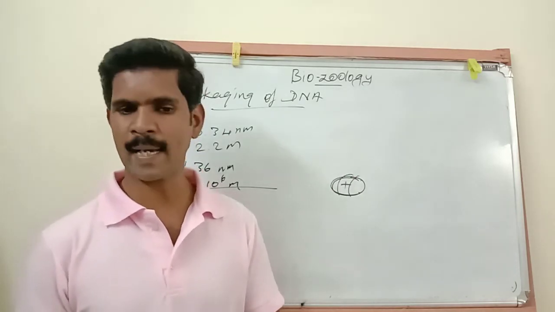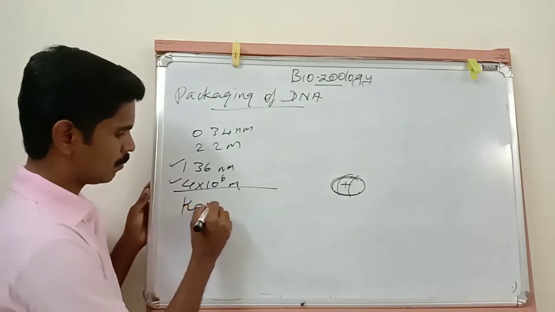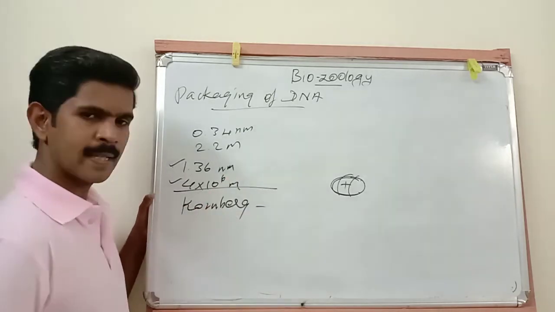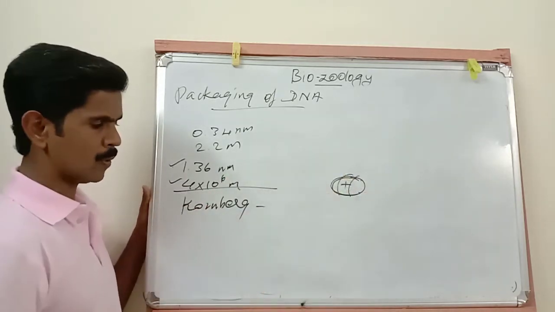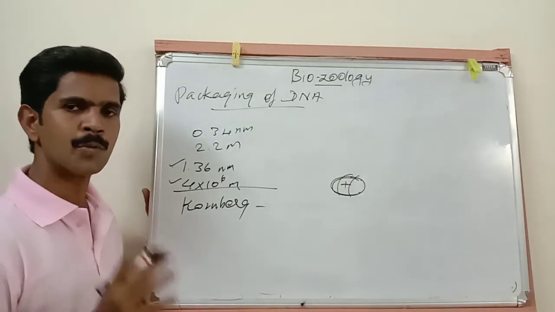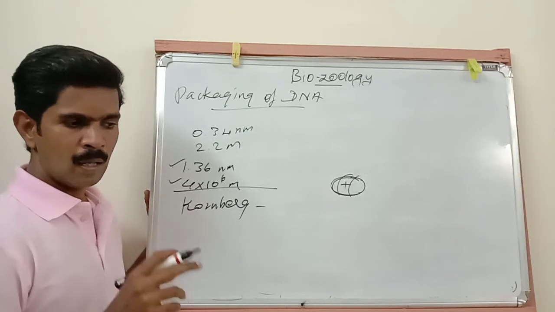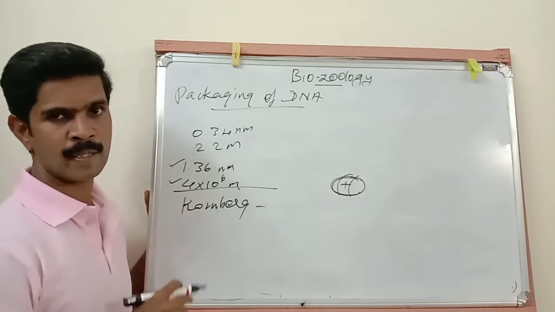Then a scientist, his name is Kornberg. He said, this is the structure of nucleosomes. The nucleosomes are made up of 2 molecules. Each molecule is made up of 4 histone proteins.